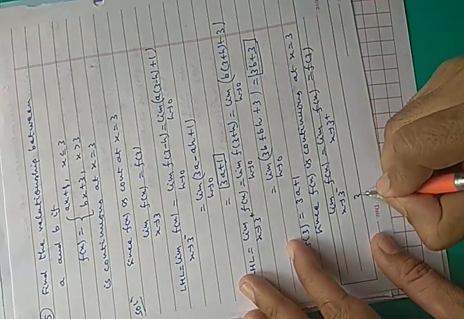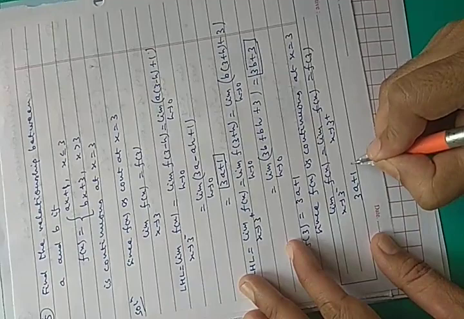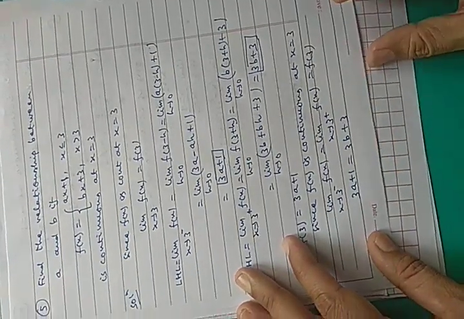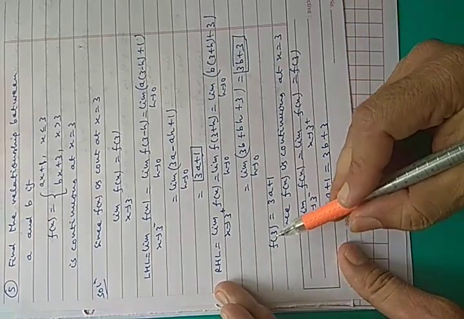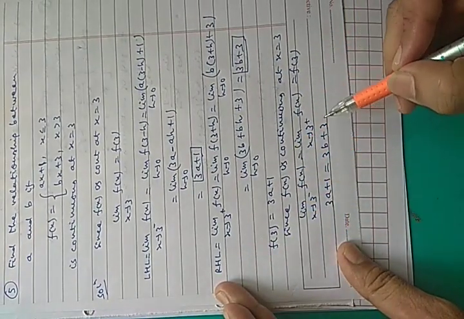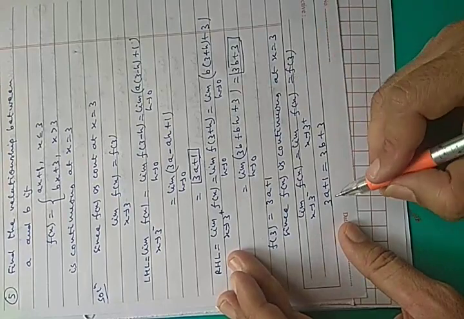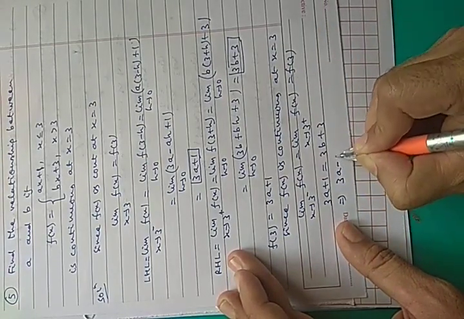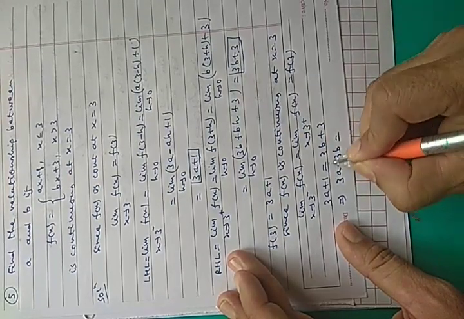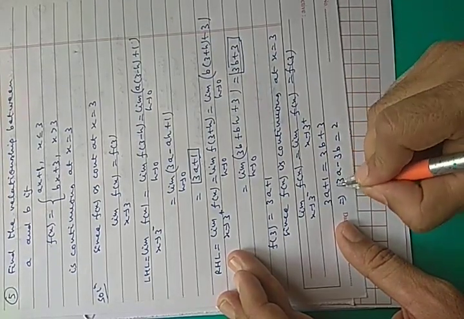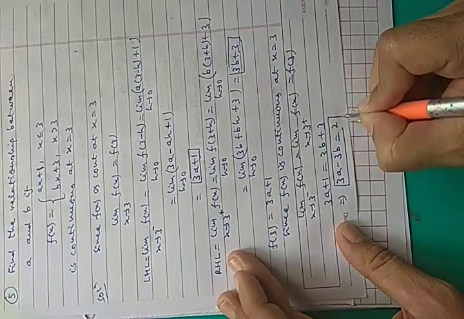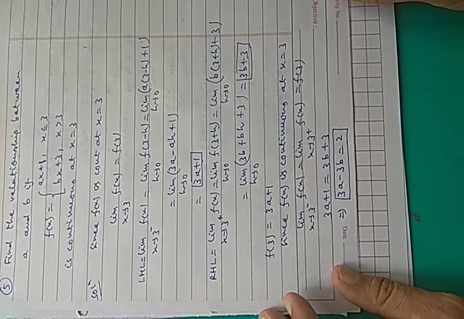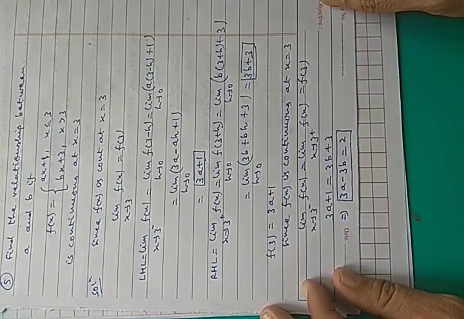So 3a plus 1 equals to 3b plus 3. And f(3) is also 3a plus 1, so no need of writing again 3a plus 1. So what you will get? This implies you will get 3a minus 3b equals to 3 minus 1, 2. So this is the relationship between a and b, okay, for which function is continuous at x equals to 3.